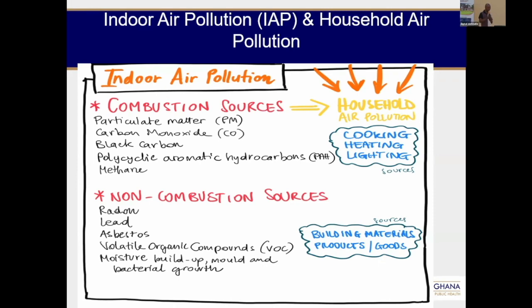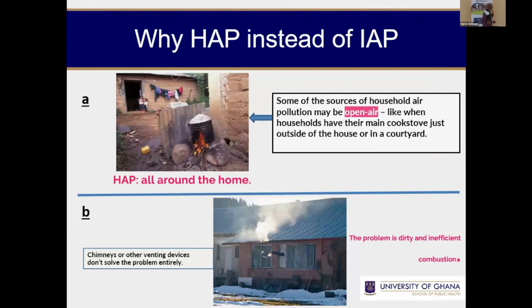We hear a lot, in most cases, people making reference to indoor air pollution using the two terms interchangeably. And so we want to know which is the right term to use. Household air pollution refers to any pollutant generated in and around the house, because cooking can be done indoors, it can be done outdoors.